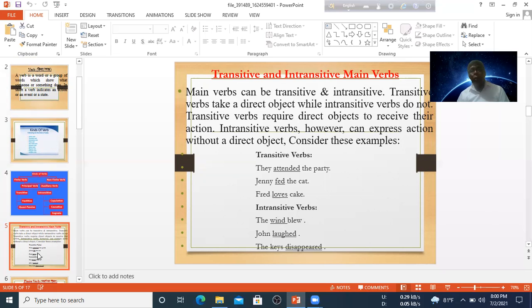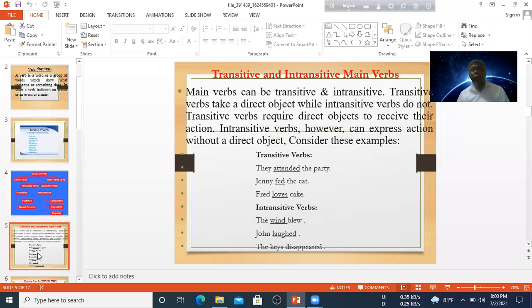There are some sentences in this slide. They attended the party. In this sentence, attended is the verb. So I see that there is an object in this sentence. So surely this sentence has a transitive verb.